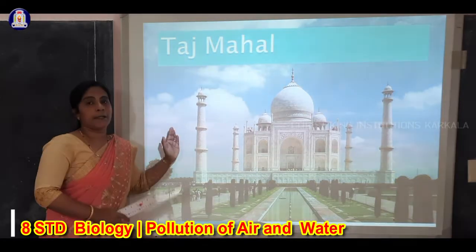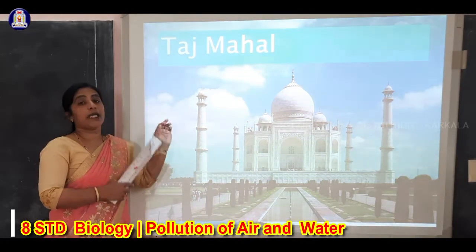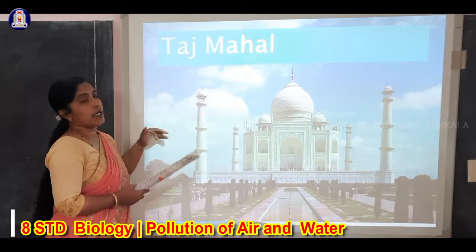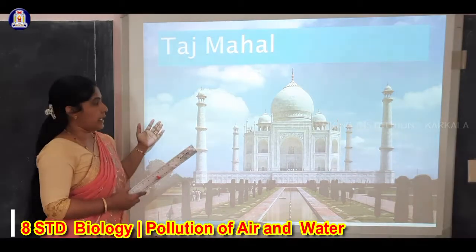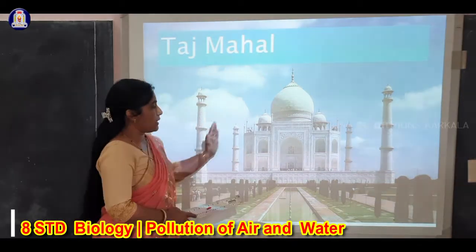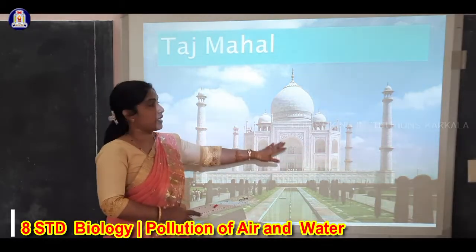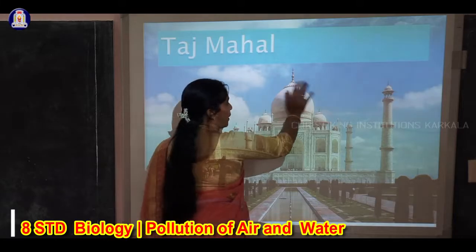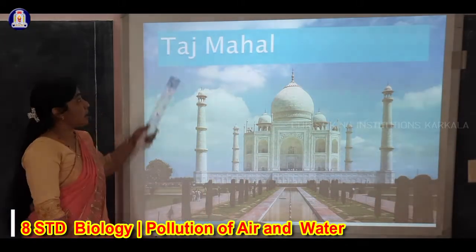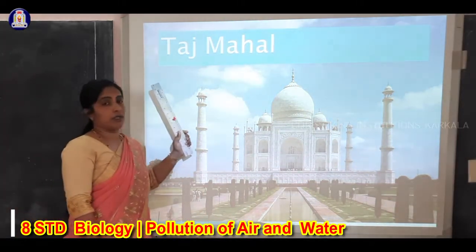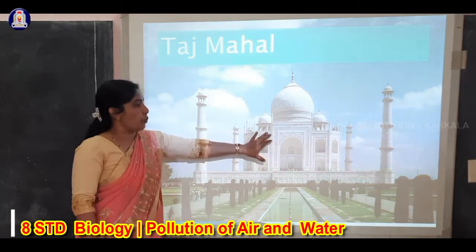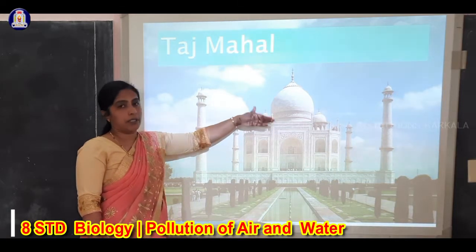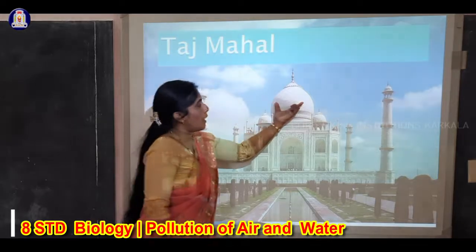When there is acid rain or high pollutants from oil refineries or factories, we can see white marble changing to a black structure. Take a beautiful monument, the Taj Mahal, one of the 7 wonders of the world. The marble color is changing towards black.